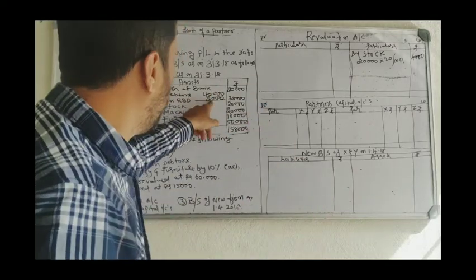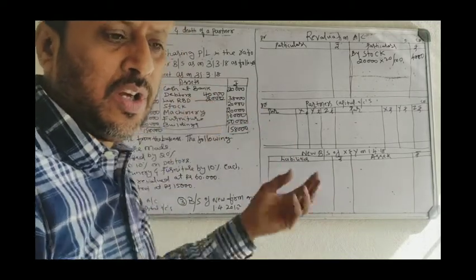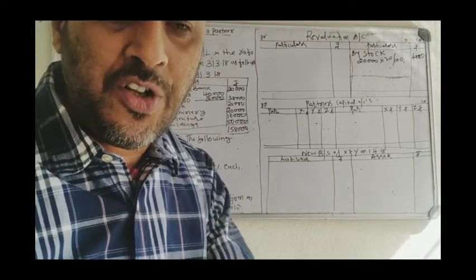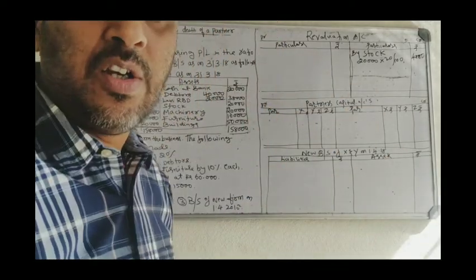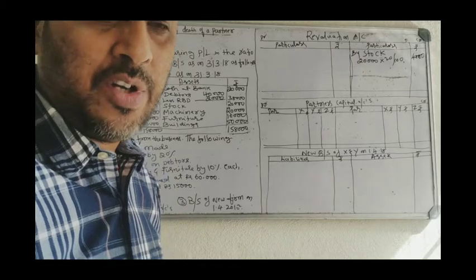In the balance sheet, there is already a loss of 2,000. The difference amount of loss, that is 2,000, you have to show in the revaluation account as a loss.